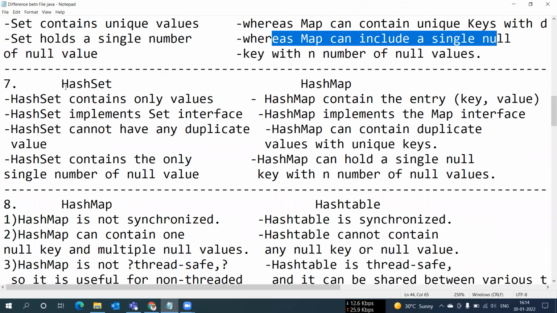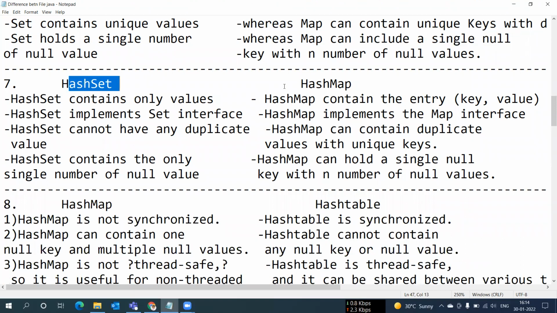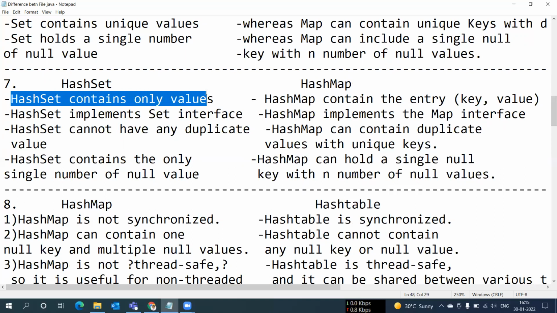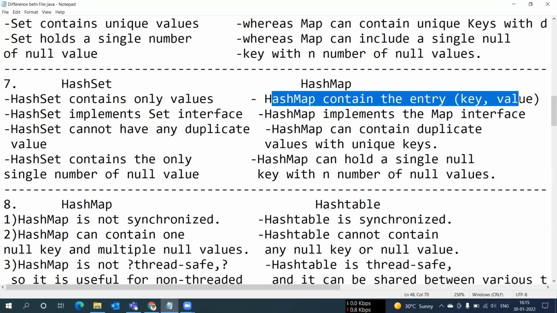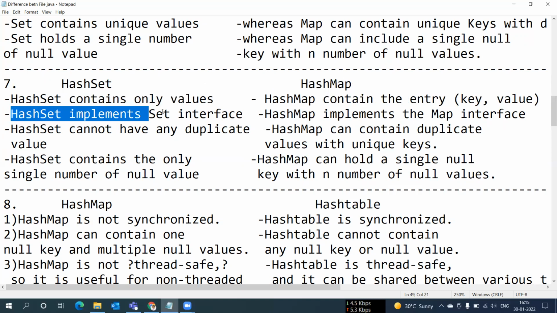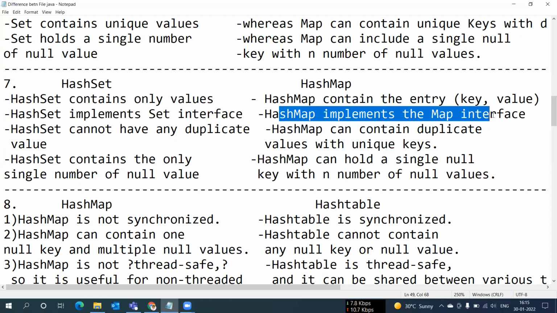And the next difference is: what is the difference between HashSet and HashMap? This is about the seventh difference. HashSet contains only values, and HashMap contains entry key-value pairs. HashSet implements the Set interface, and HashMap implements the Map interface.